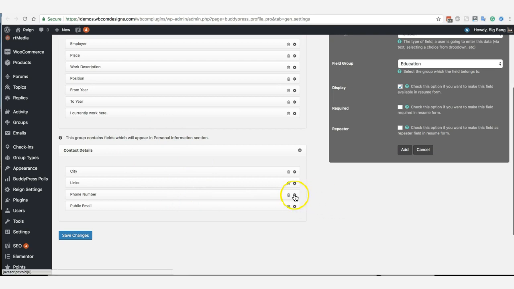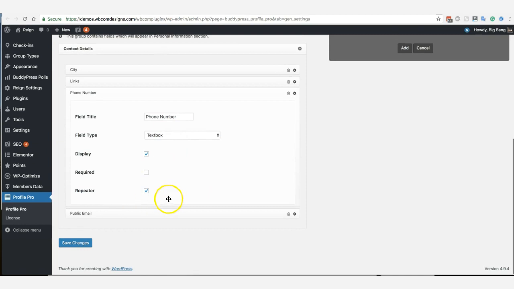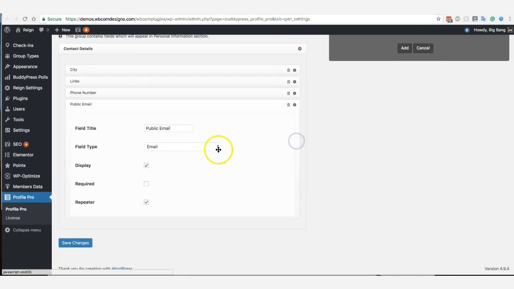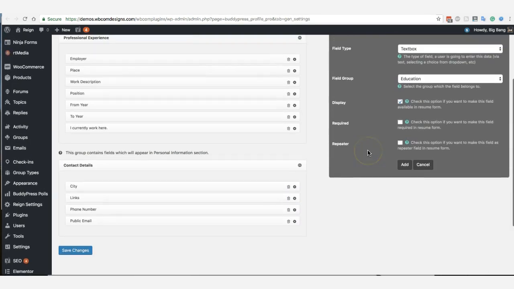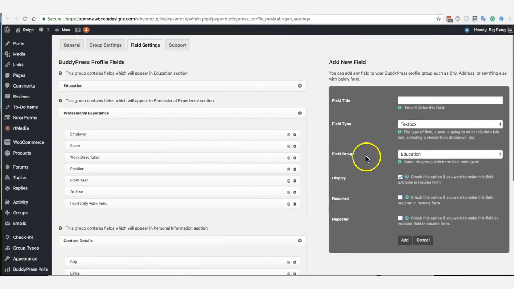Like I have said, any of these fields can be a repeater. Like I have created a field like phone numbers, it is a repeater field. So your members can include multiple phone numbers. Same for the public email: they have included one email ID, they can include one more email ID or any more without any number limitation. And if you want to choose any field as mandatory, you can enable this option, like whether it will be required or not. And if you want to hide some field from the public setting, you can disable it.